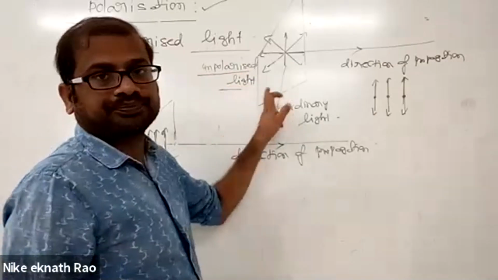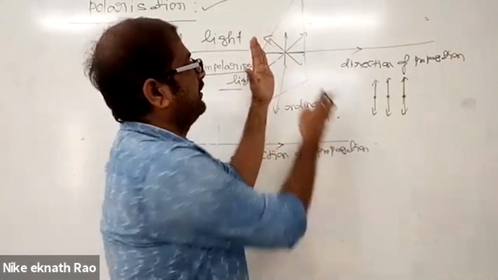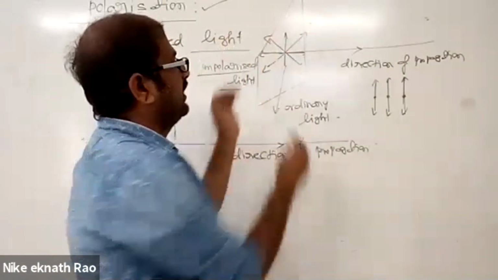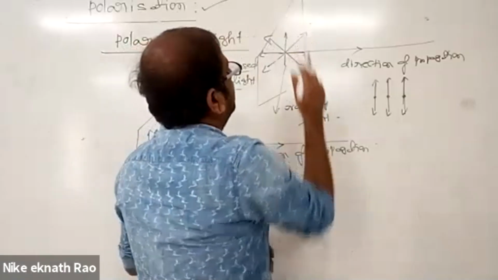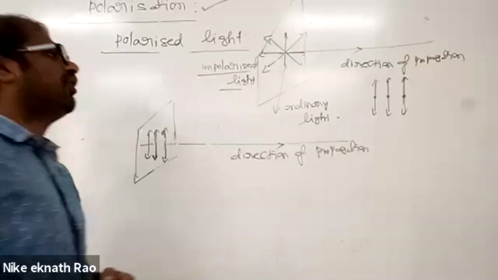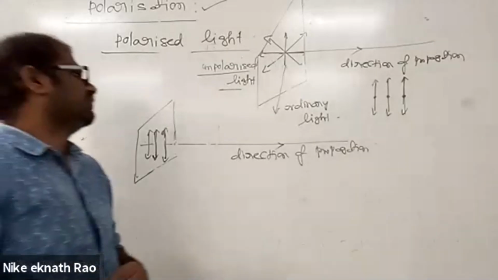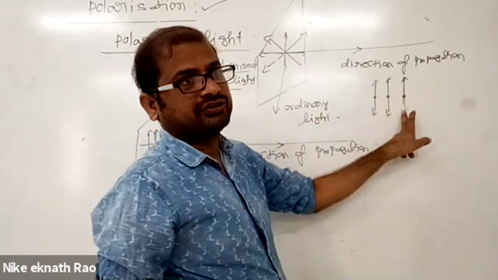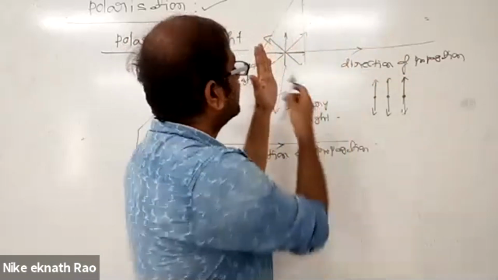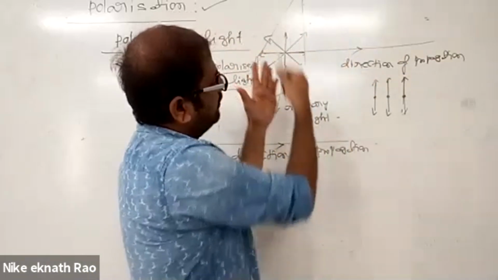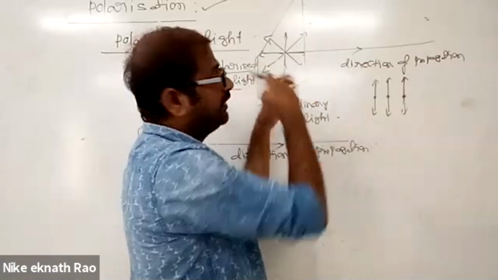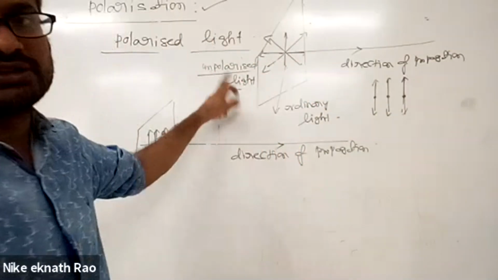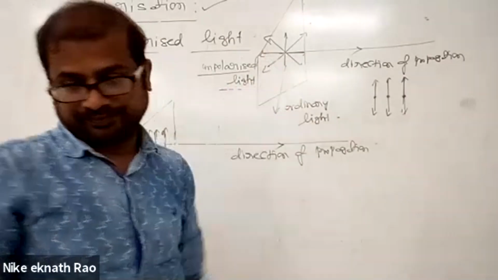Draw the diagram. In a plane perpendicular to the direction of propagation, the electric field vectors are oscillating in all possible directions, both parallel and perpendicular components. This is a representation of unpolarized light. Direction of propagation, this is a plane, and vibrations are in all possible directions. Such kind of light is called ordinary light, or unpolarized light.